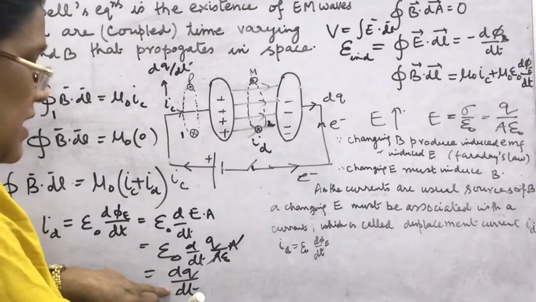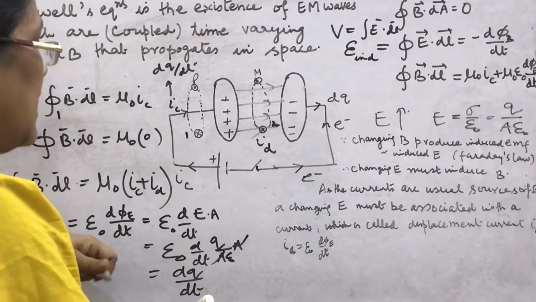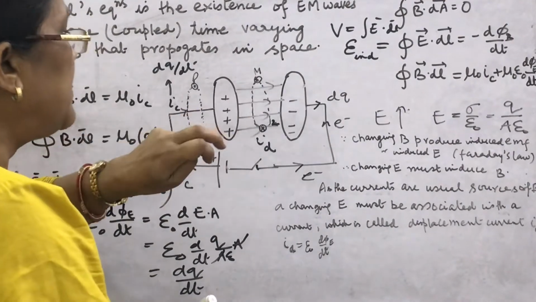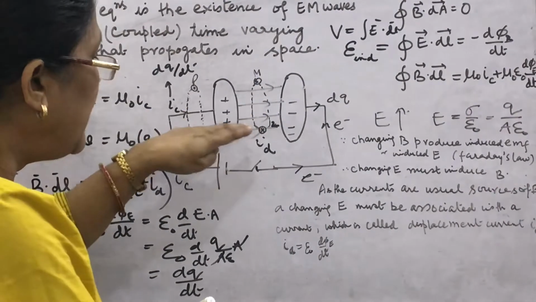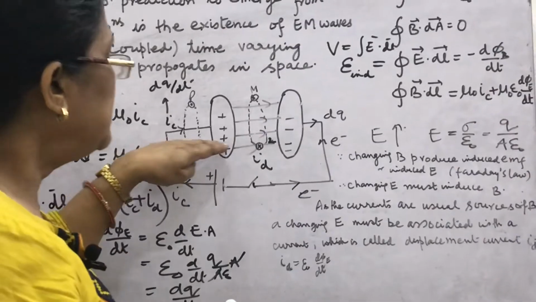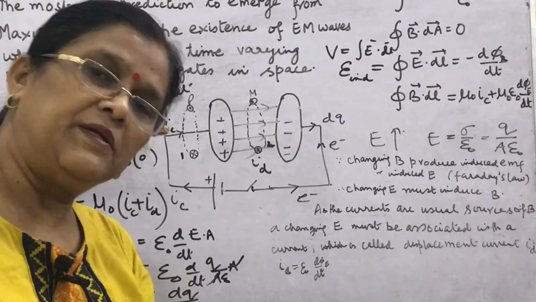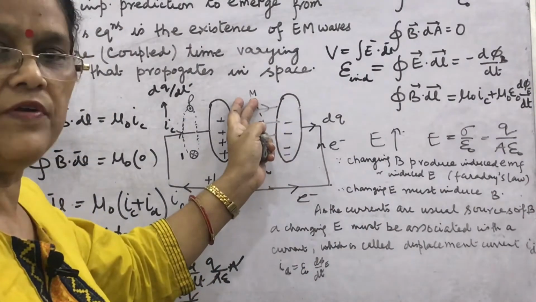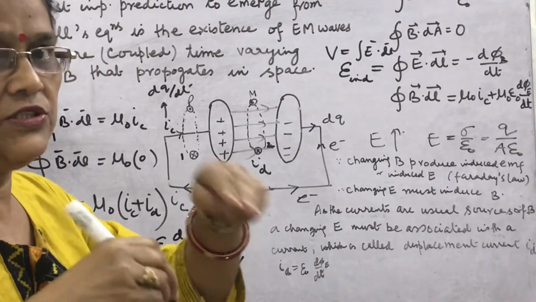This is ID, the displacement current given by Maxwell, and as he told that magnetic field will be there. Magnetic field was supposed to be produced by current, so he explained that due to changing electric field there will be produced displacement current, and displacement current is the source of magnetic field. It is produced only where the electric field is changing.